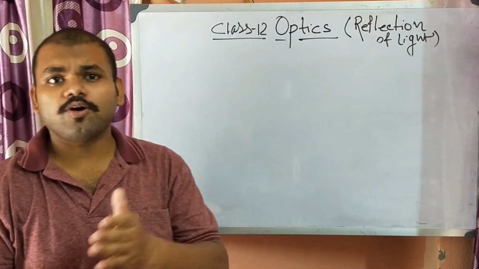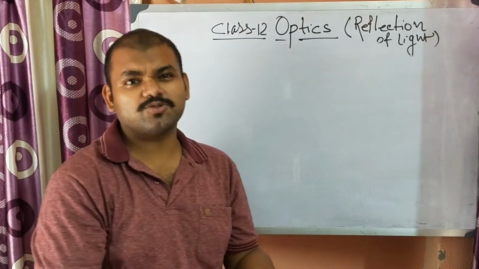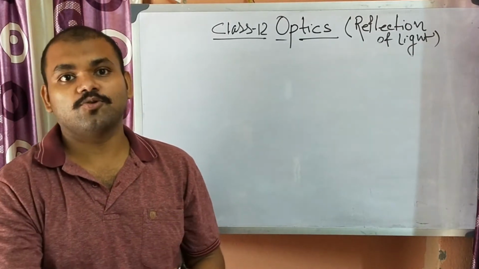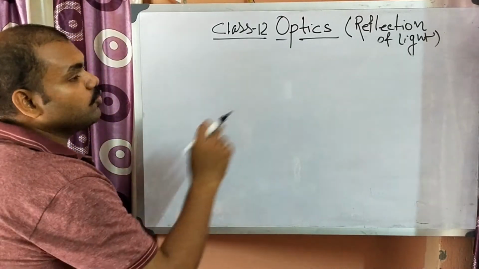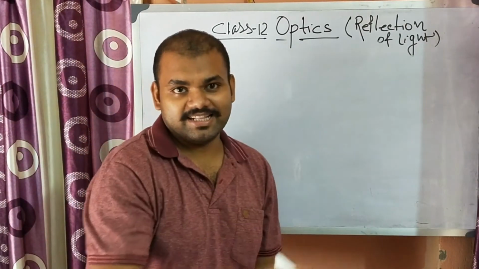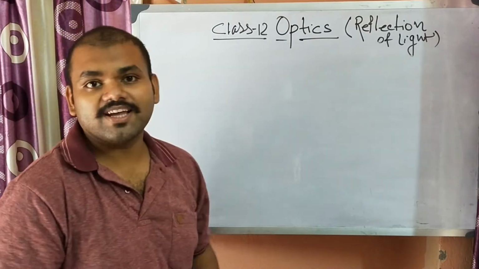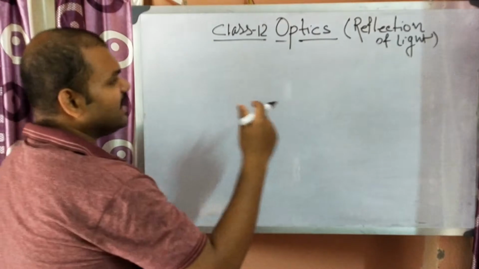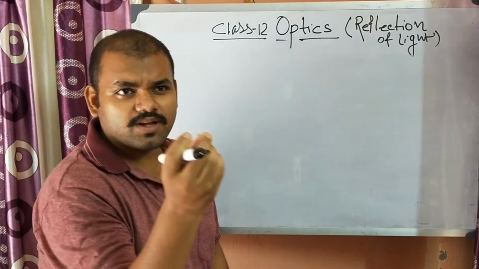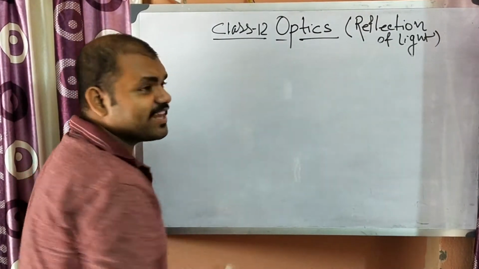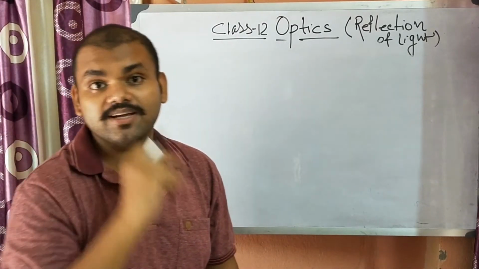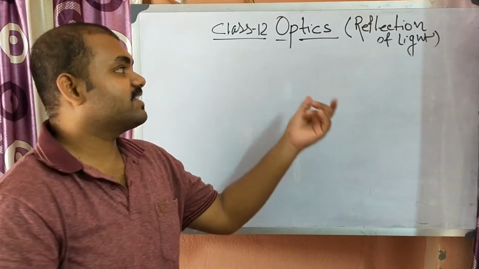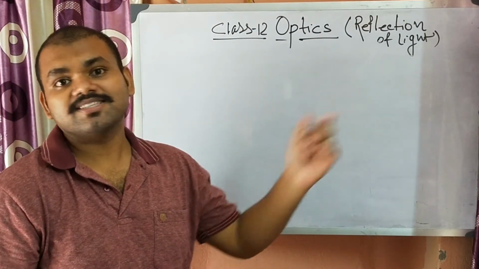Okay, and we already know what is angle of incidence, what is angle of reflection, what is normal. We have already known that. Now we need to know something in detail about this chapter on light. So let's start from a small thing, spherical mirrors. There are two kinds of spherical mirror: one is convex mirror, another is concave mirror.